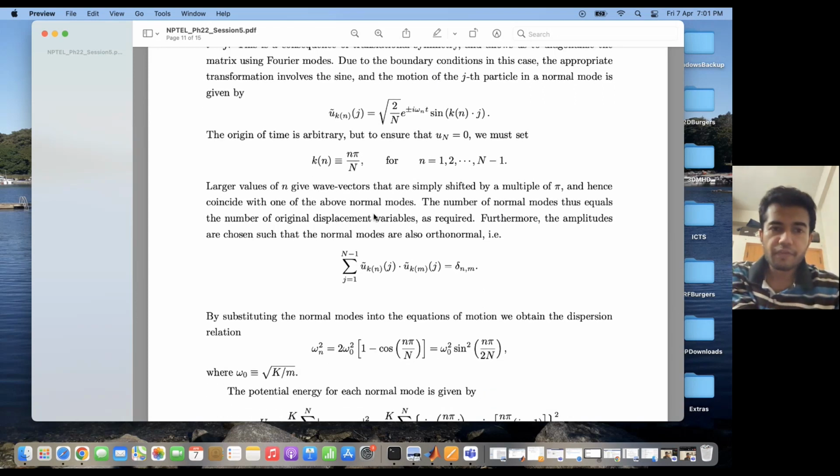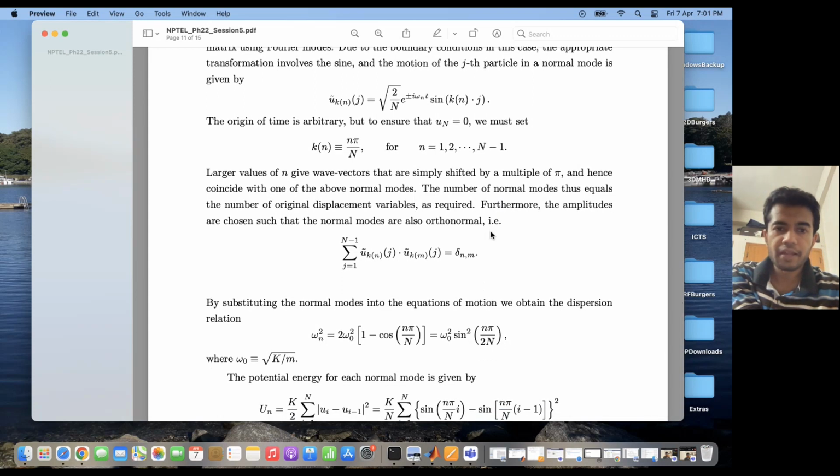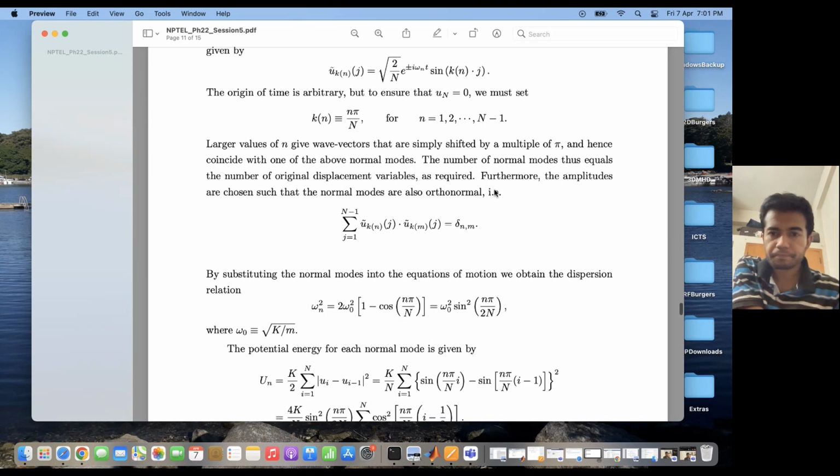Large values of n give wave vectors which are simply shifted by a multiple of pi, and hence they coincide with the above normal modes. As I had mentioned earlier, there are N minus 1 normal modes because there are N minus 1 moving elements in my system.